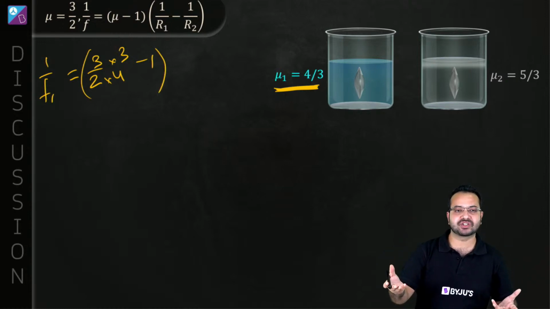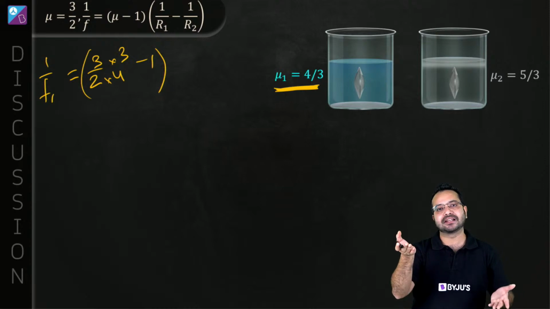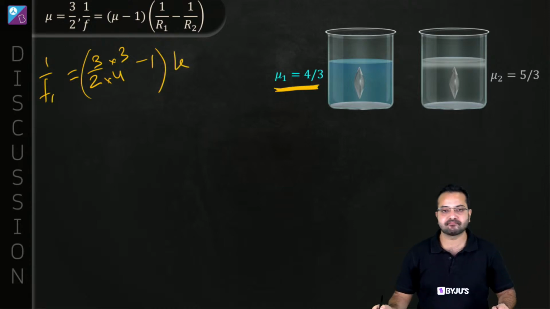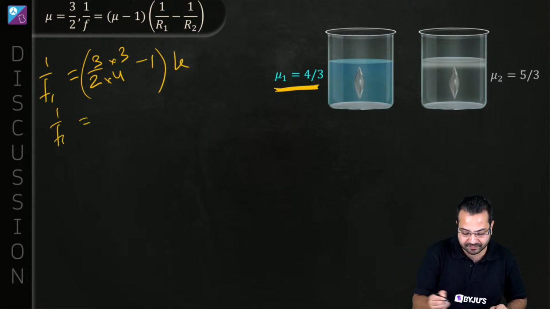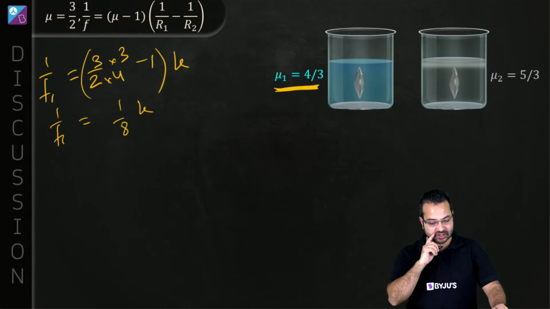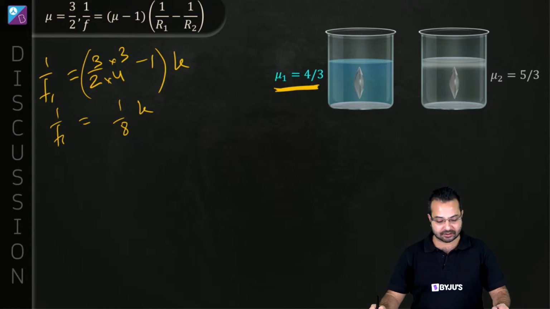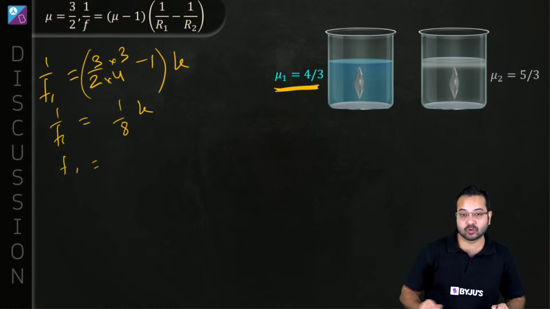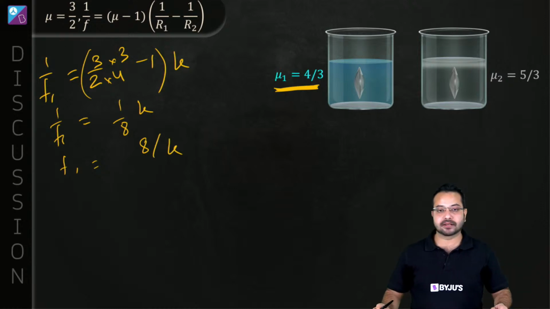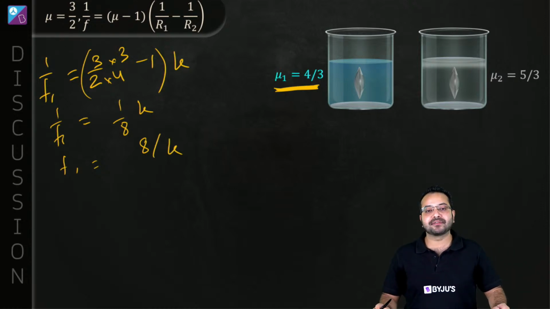That is not going to change because the radius of curvature of the lens is not going to change, so this is still k. So 1 upon f1 is equal to 1 upon 8 into k. Have I done the calculation right? Just call me out if not, because I do tend to mess up calculations. This gives me 8 upon k, so f1 comes out to be 8 upon k.